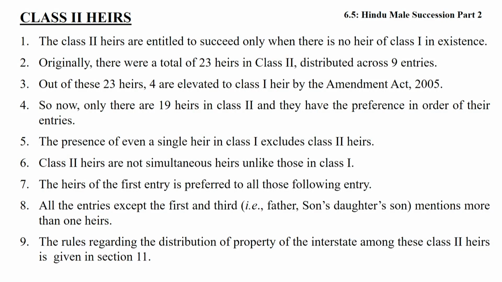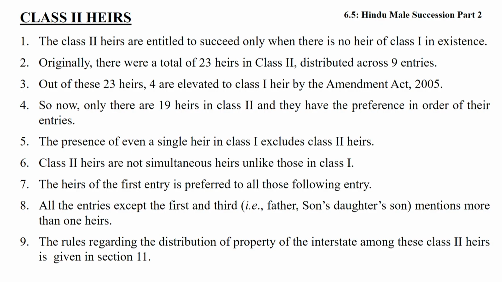Therefore, in the context of the second class heirs, the first entry will prevail over the second, the second over the third, the third over the fourth, and so on. The first entry includes the father, so long as the father exists, no other second class heirs will inherit the property.